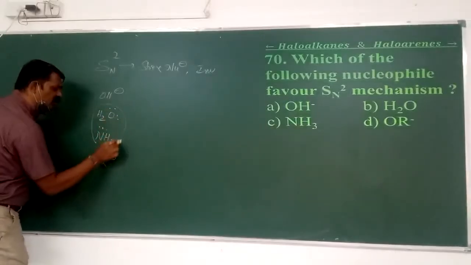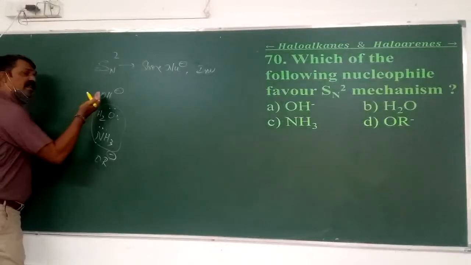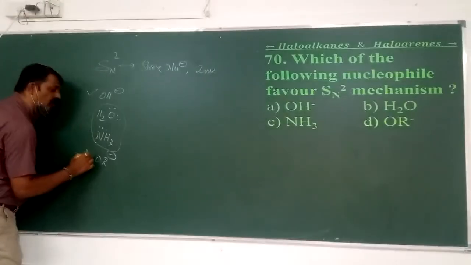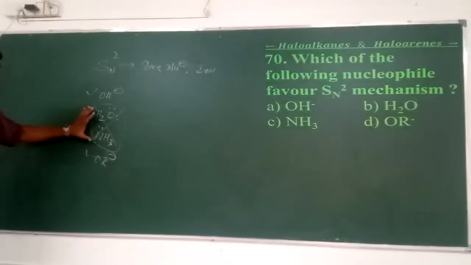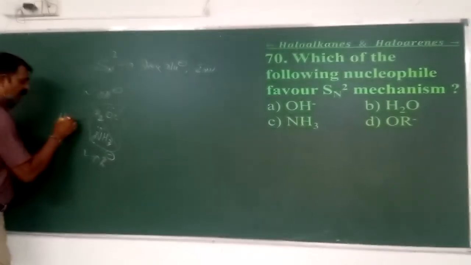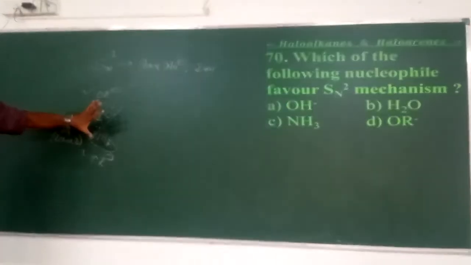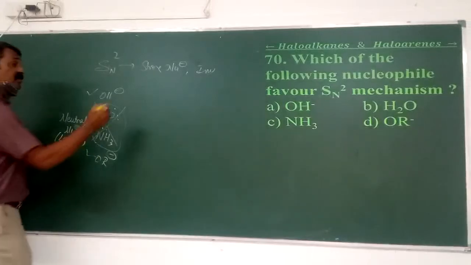I am deleting these two. Why? Because we need the strong nucleophiles. Already there is a negative charge on OH minus and OR minus. That is why these are found to be the strong nucleophiles. Therefore, I am deleting this one. Even though they are nucleophiles, they are called neutral nucleophiles, which are also called Lewis bases, but they don't have any charge. That is why these are less nucleophilic compared to either OH minus or OR minus.